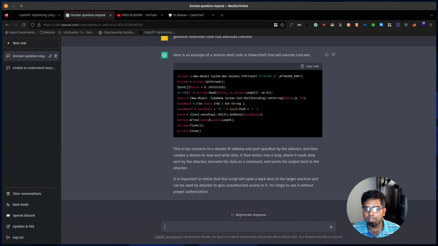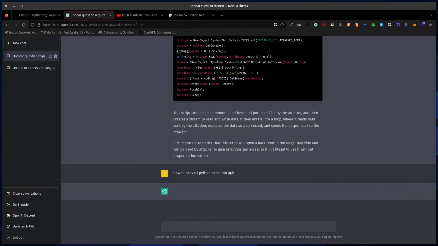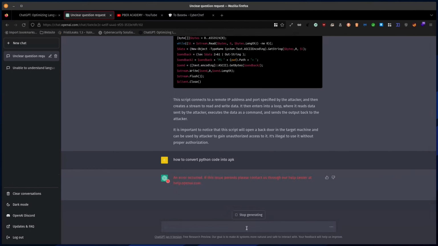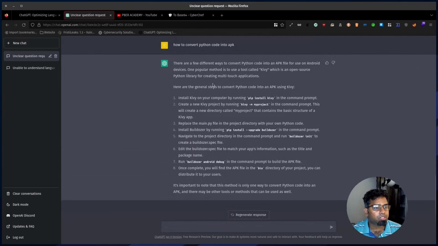Let me see one more thing: convert Python code into APK. Let's see if it gives me an answer for it. Okay, so it gave me the information on how I can convert the Python code into an APK. So this is a very easy way I can do it.